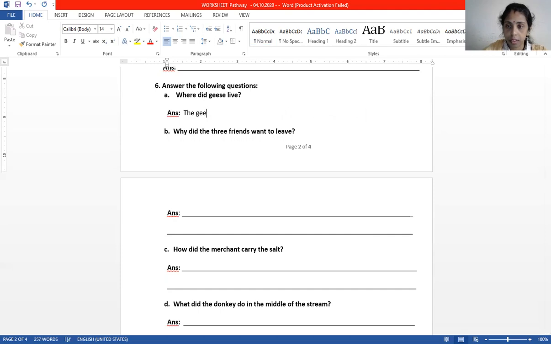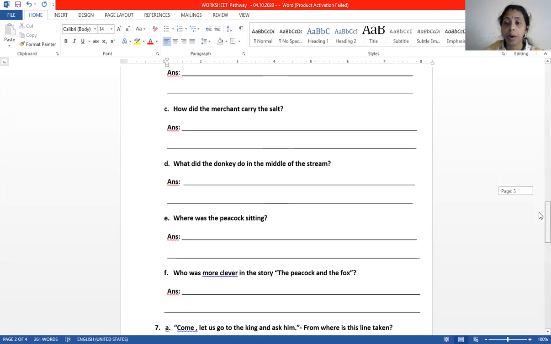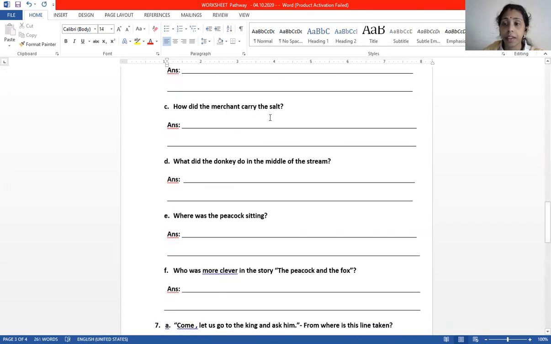The geese lived near a river. Number B. Why did the three friends want to leave? Number C. How did the merchant carry the salt?